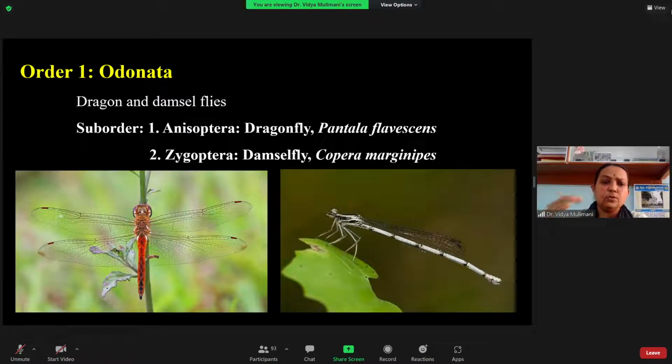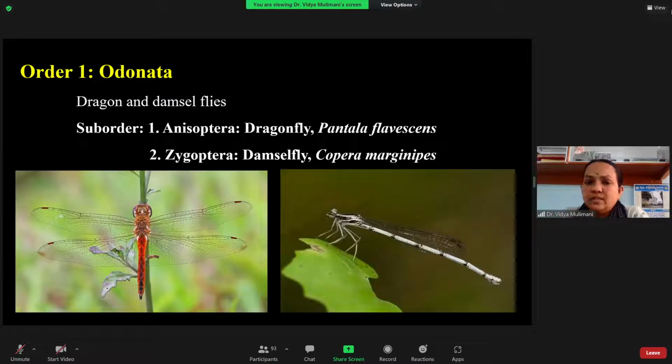So here you have the first order, Odonata, that includes the dragonfly and the damselfly. You know how to differentiate dragonfly and damselfly, so I'm not going to touch that. They have two suborders, the Anisoptera and the Zygoptera. It is mainly related to ptera, which means wing. Zygoptera means both the forewing and the hindwing are the same in size and venation.